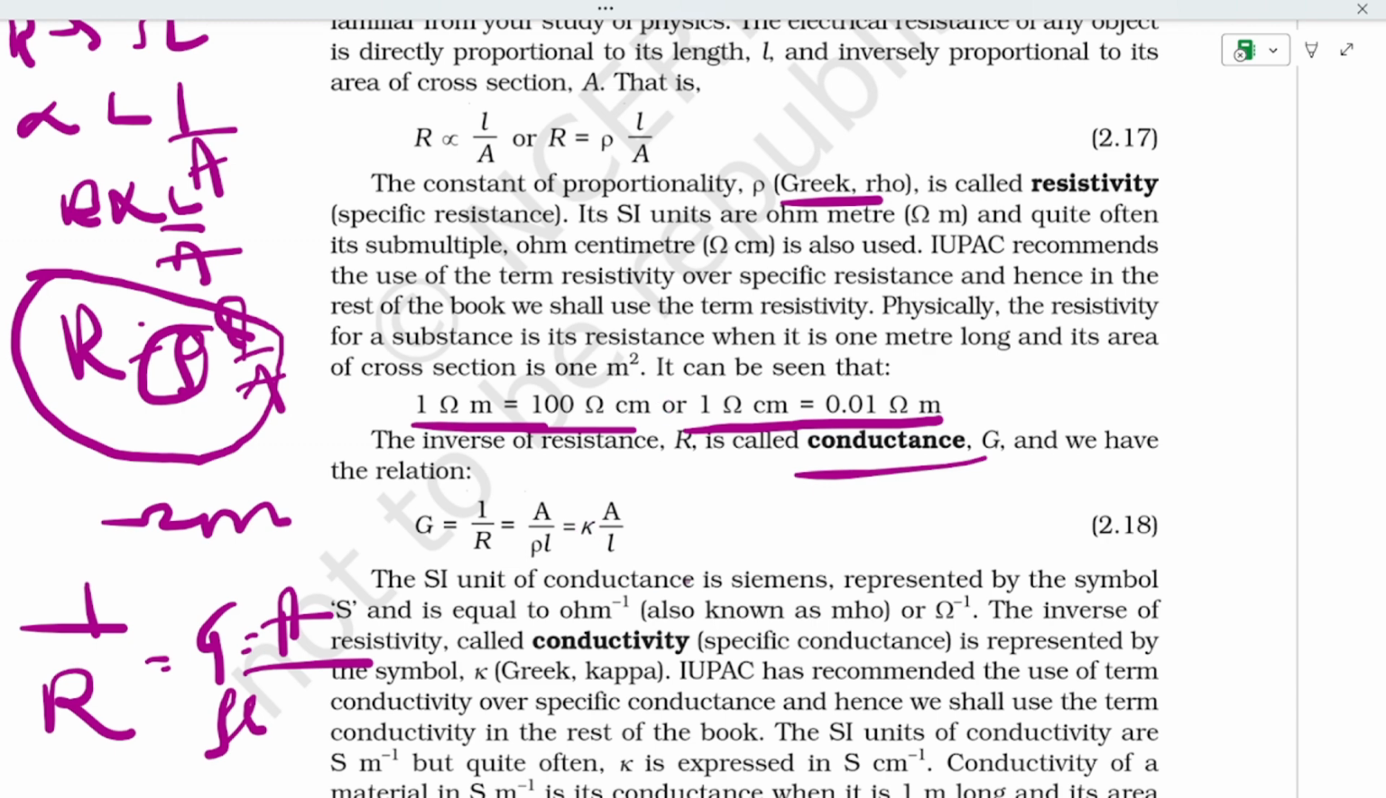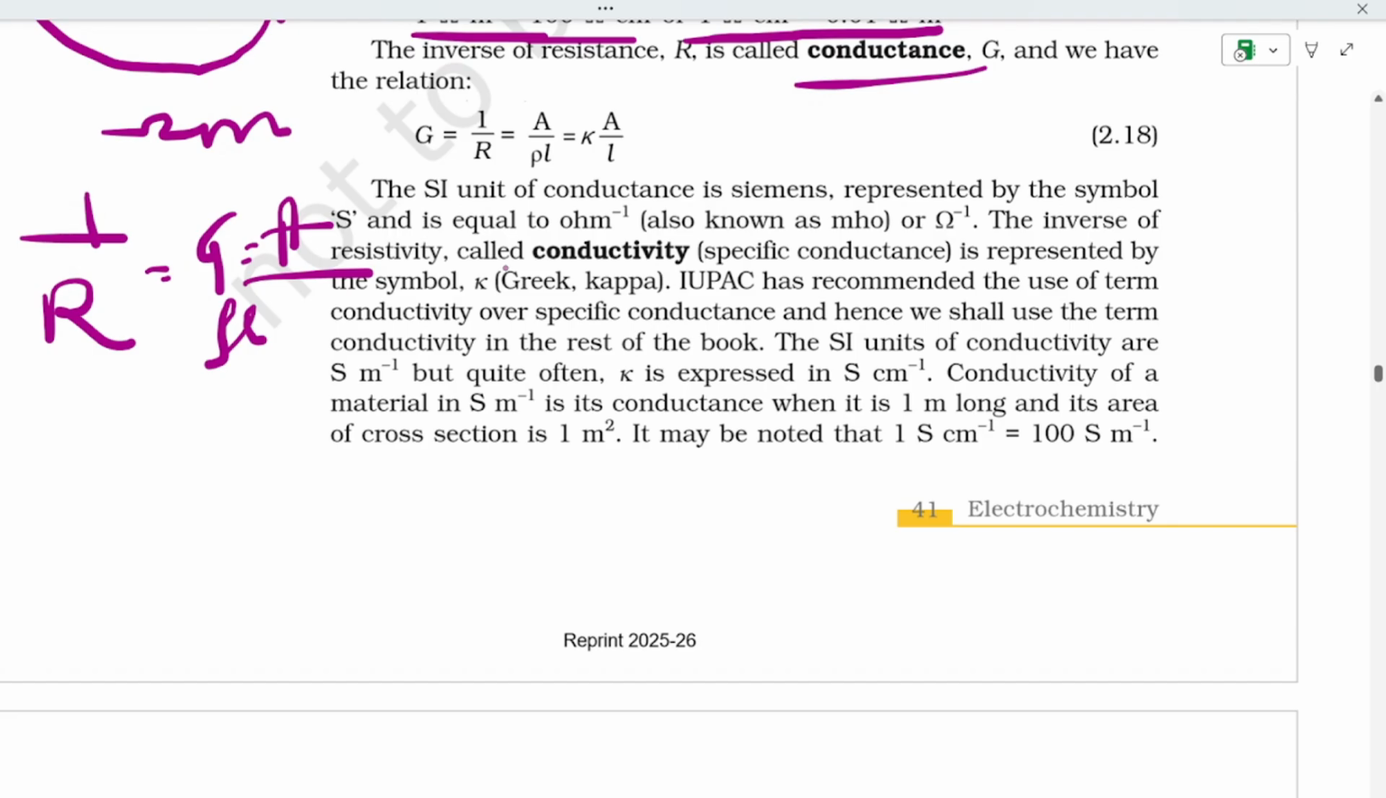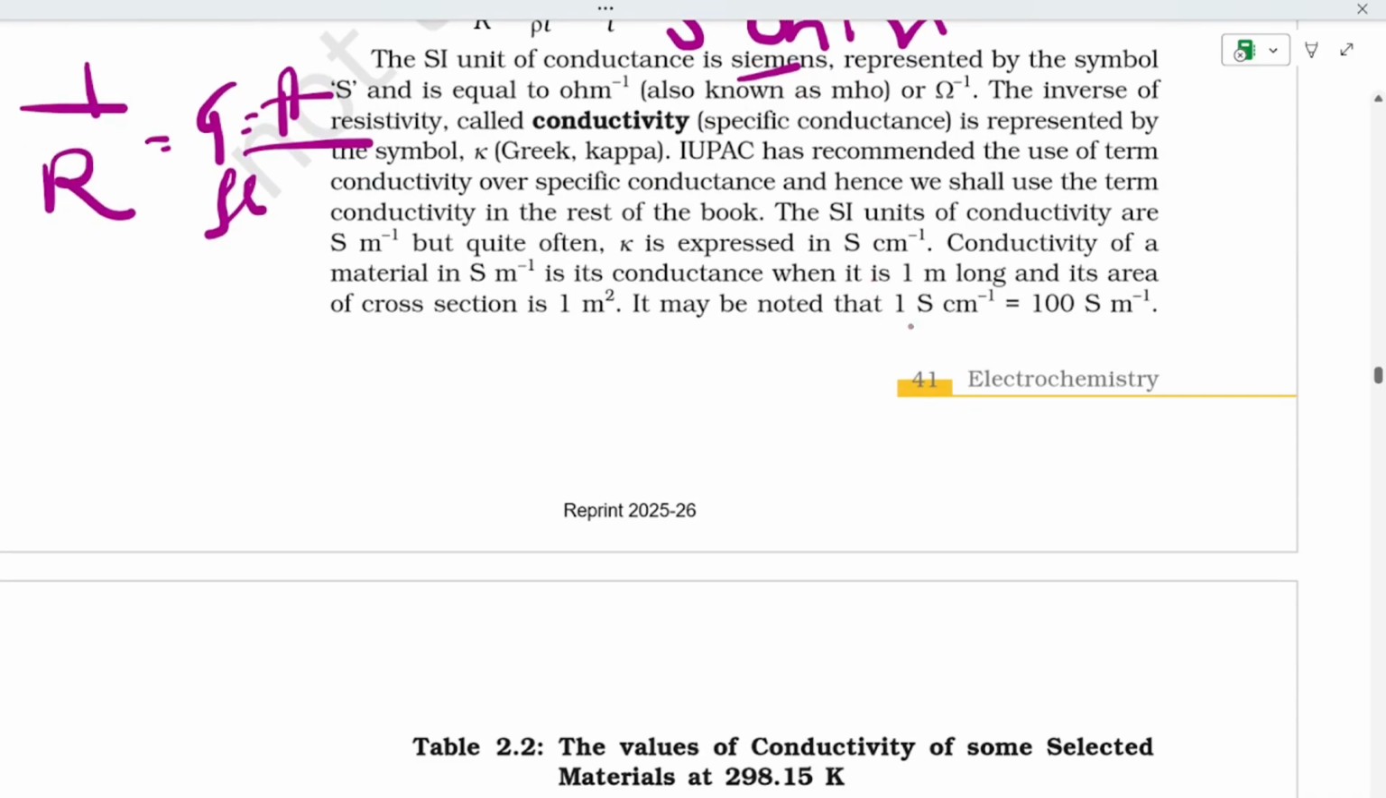Now, the SI unit of conductivity is Siemens, S. Siemens is the SI unit, which is ohm inverse, or mho. If you read ohm backwards, it is mho. So 1 Siemens per centimeter is equal to 100 Siemens per meter.